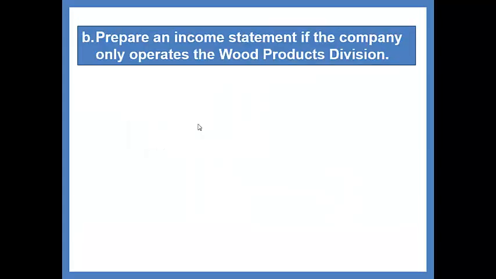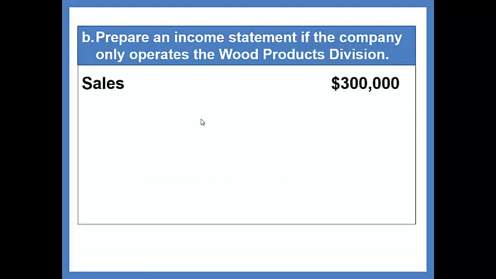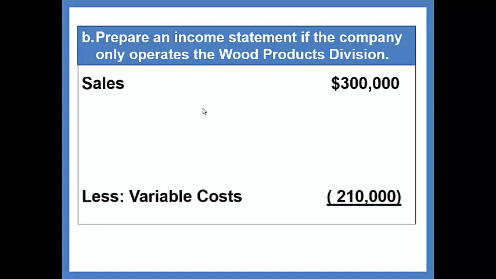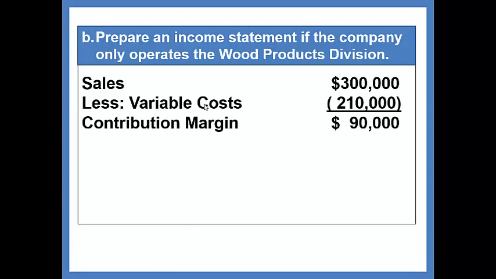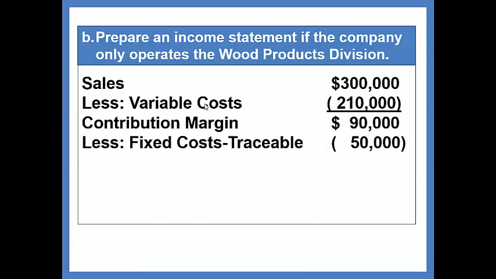Now Part B says, prepare an income statement if the company only operates the wood products division. So now our sales for the wood products division will be $300,000. The variable expenses, if you'll look at that wood products column, are $210,000. Our contribution margin then is $90,000. The direct fixed costs of wood products will continue to exist.